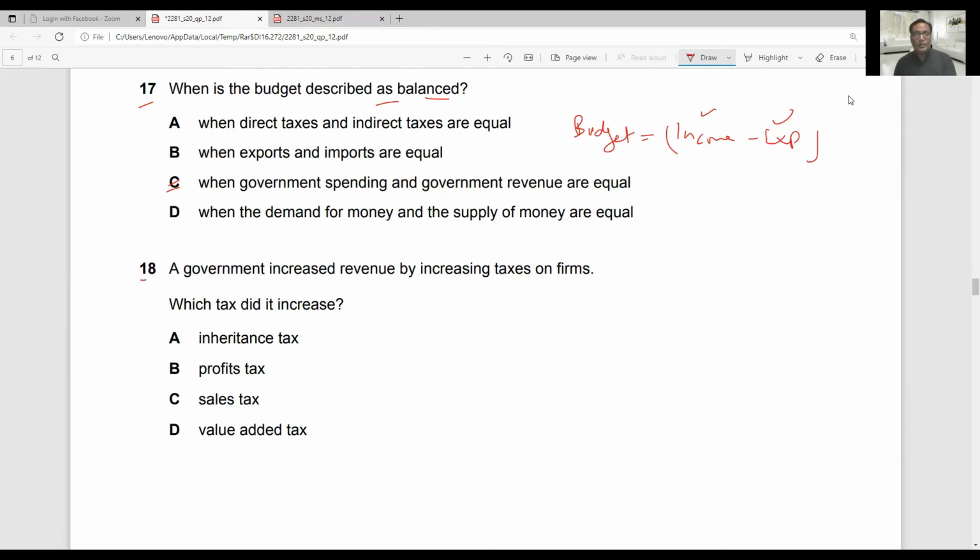And question number 18 is basically: a government increases revenue by increasing taxes on firms. Which tax did it increase? So this is basically inheritance tax, profit tax. This is profit tax because firms pay tax out of their profit. So B option is correct.